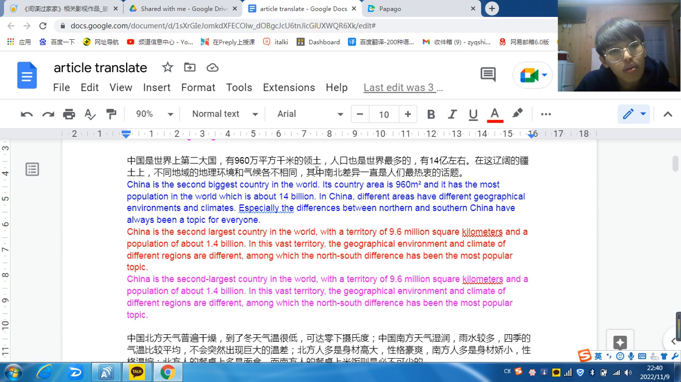And when I did this first sentence translation, actually I didn't know how to translate the word territory. I didn't know how to translate this word from Chinese to English, so I just used area. But now, after I used Papago, I know I should use the territory of how many million kilometers.